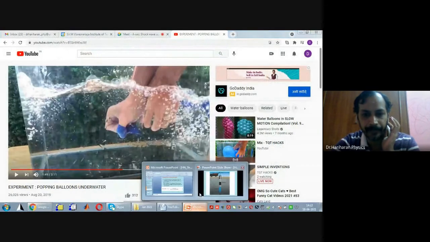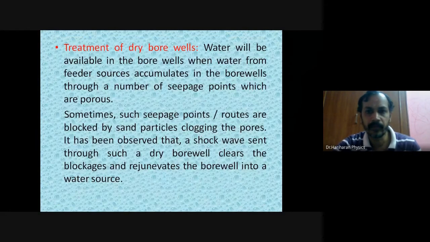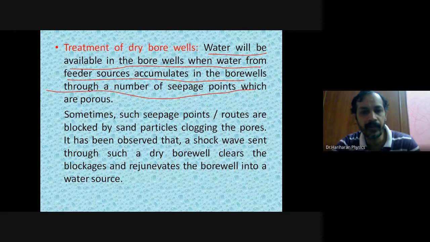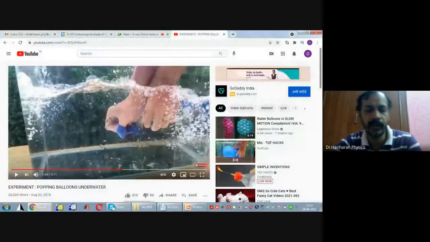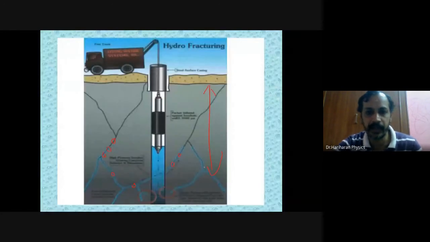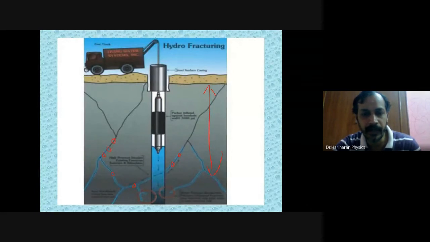Now what is the problem? Water will be available in the borewells when water from feeder sources accumulates in the borewell through a number of seepage points which are porous. That is what I was mentioning in my diagram. All these things will act as channels or sources of water.